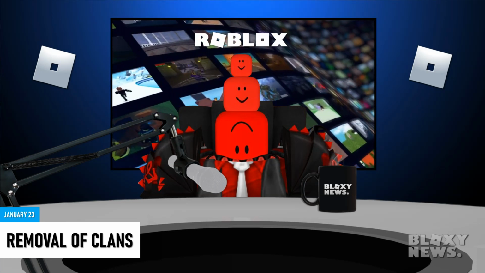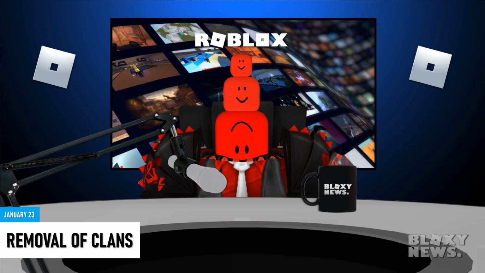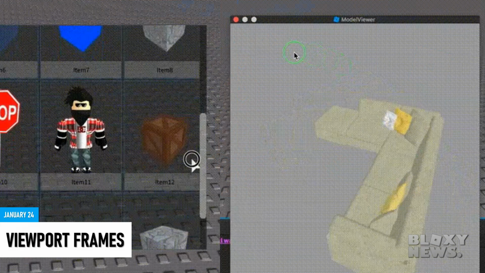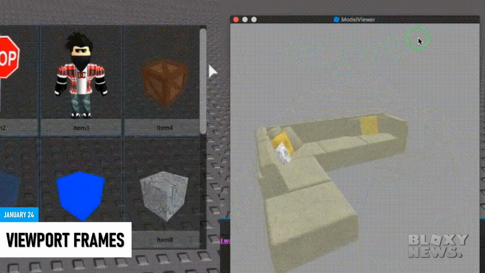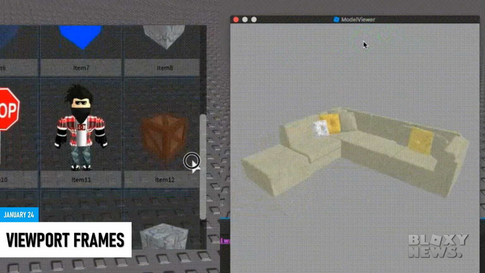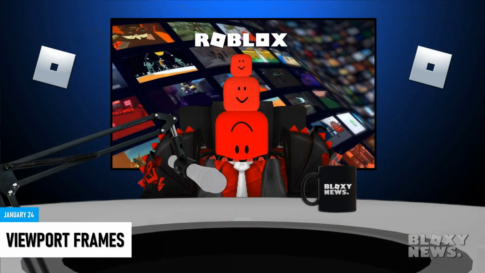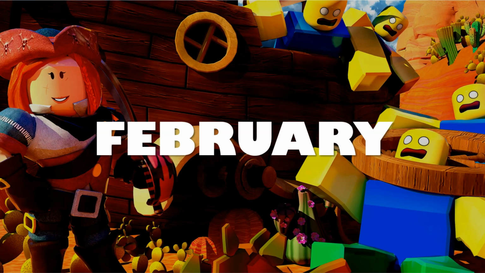Next up, the day after clans were removed, on January 24th, Roblox released a pretty neat feature called viewport frames, which allows you to view and interact with a 3D object in just a simple 2D frame, making it easier to make menus with a list of different objects and items in them. That's pretty much it for January, so let's move on to February.